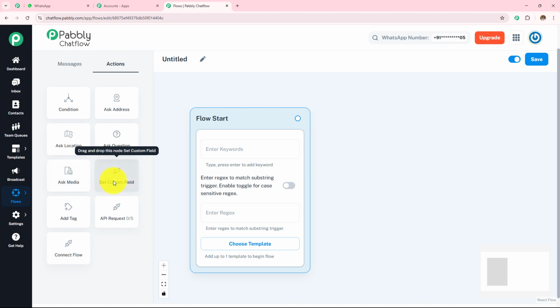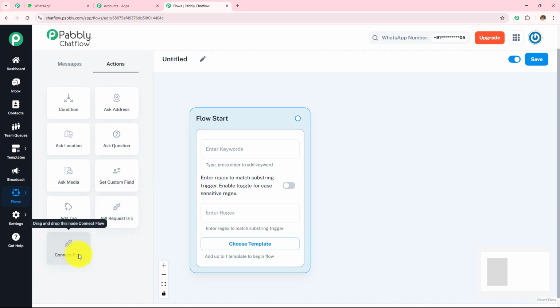We have this set custom field. So this stores the user input in custom variable for later use. We have this add tag. So this assigns the tag to user for segmentation and targeted follow-ups. We have this API request. So this sends or retrieves the data from external APIs to enhance chatbot functionality.